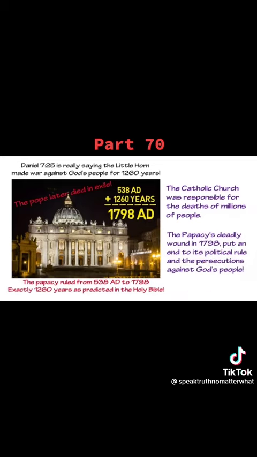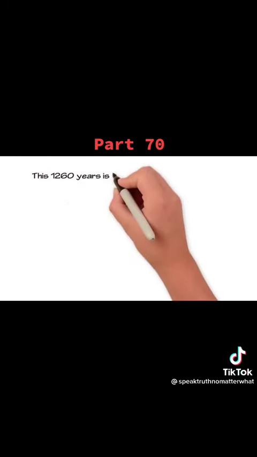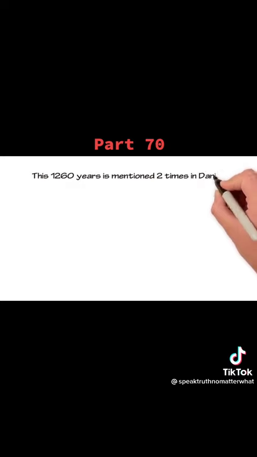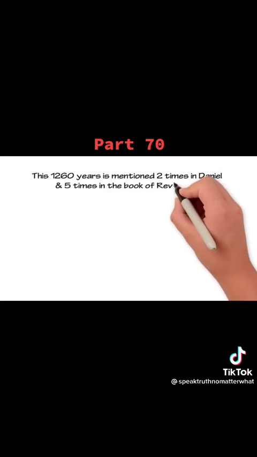Now here's how Daniel unlocks Revelation. This time period of 1,260 years is mentioned twice in Daniel and 5 times in the book of Revelation. In the